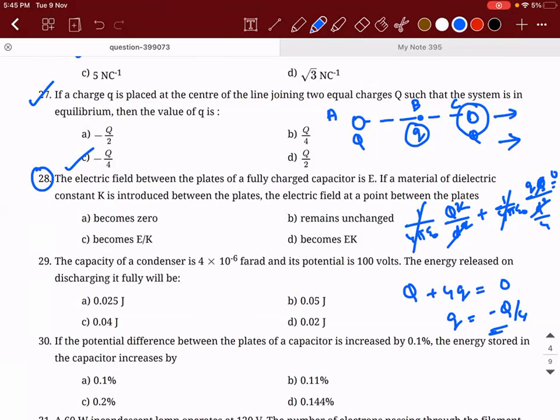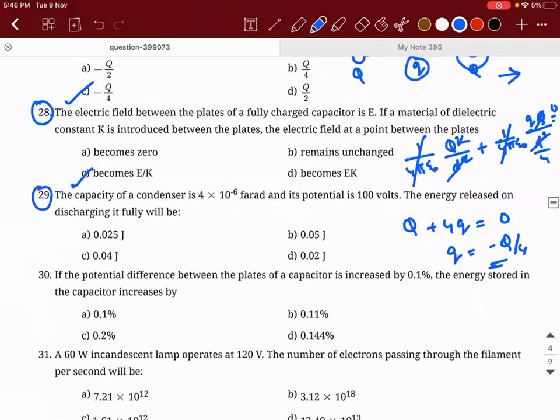The electric field will decrease by a factor of kappa. You need not even sit and solve, okay? These are theoretical questions which you can keep in mind and solve. So 28.1, the answer is C. That is, it becomes E divided by K.